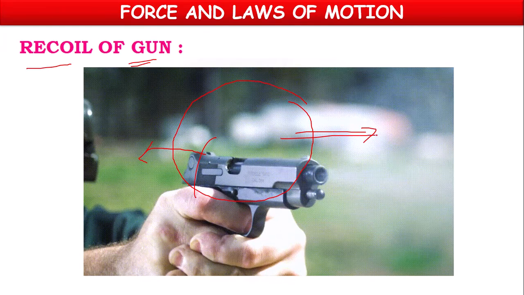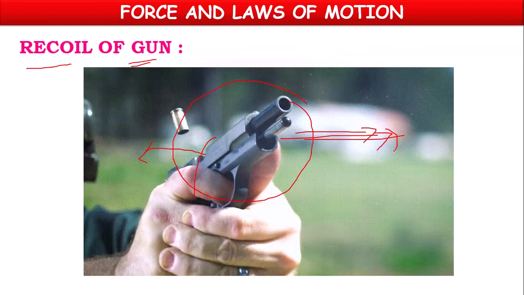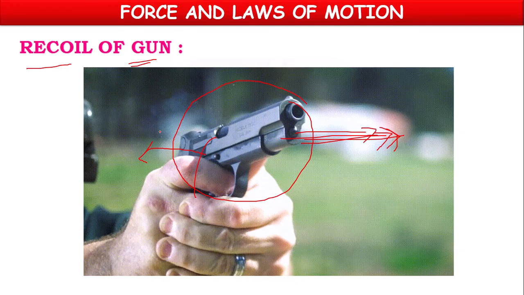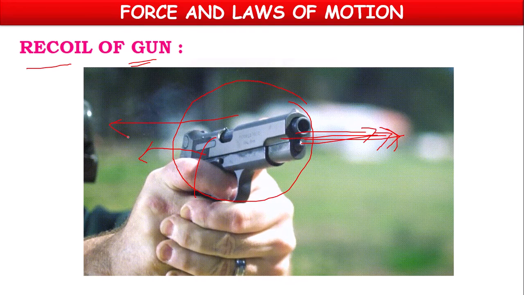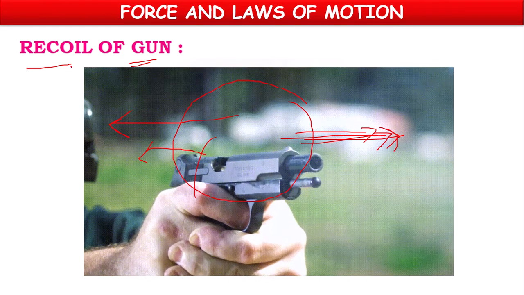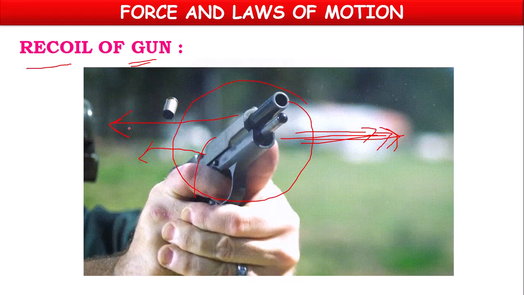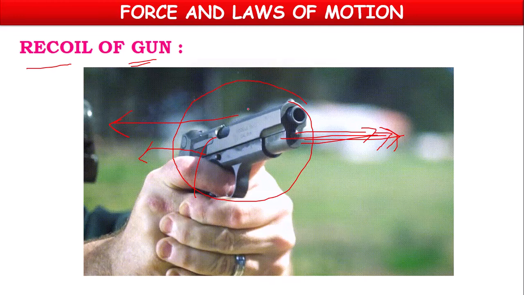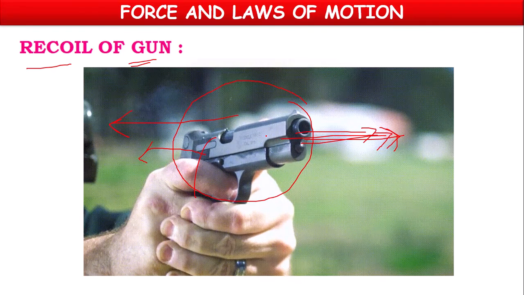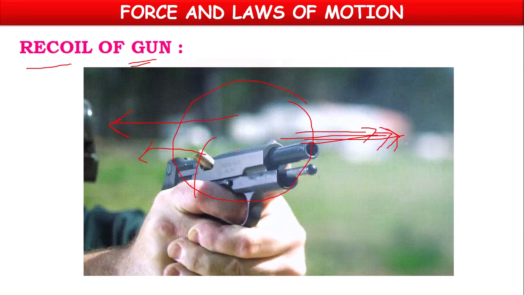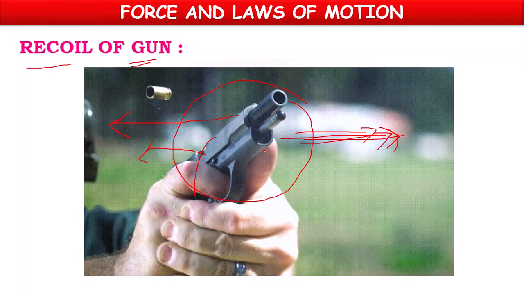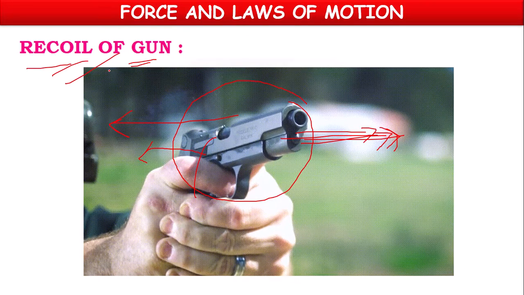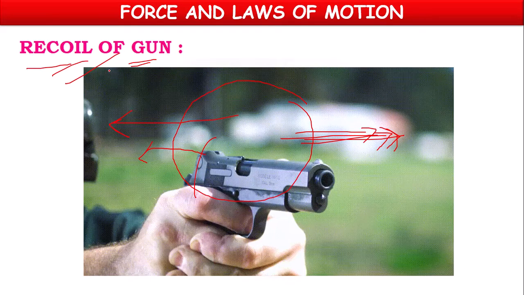This is action. The bullet coming out is considered as action, and the gun going back is considered as reaction. So in this case, both Newton's third law of motion and the law of conservation of momentum, we can observe both in the case of recoil of a gun. So this is an example of law of conservation of momentum.